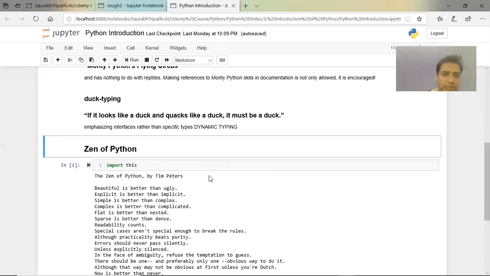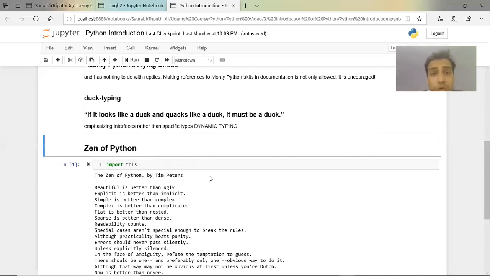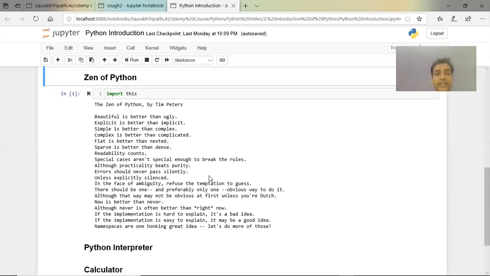Again, there's a concept of the Zen of Python. To see this, you write the line import this, and when you type this and run the cell, you see the Zen of Python, and there are a few beautiful lines which allow you to understand what kind of mindset a developer should have when coding. I encourage you to import this and read all the lines. I will read a few lines for you. Beautiful is better than ugly. Simple is better than complex. Complex is better than complicated.